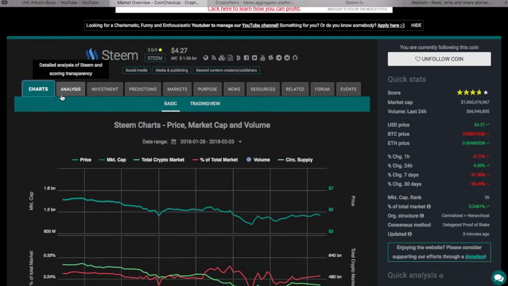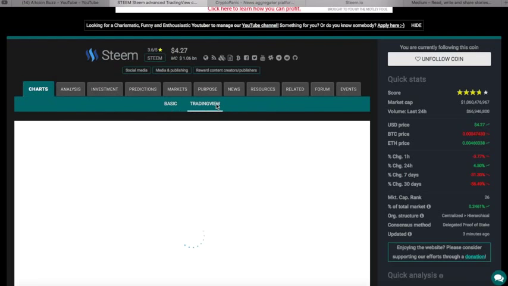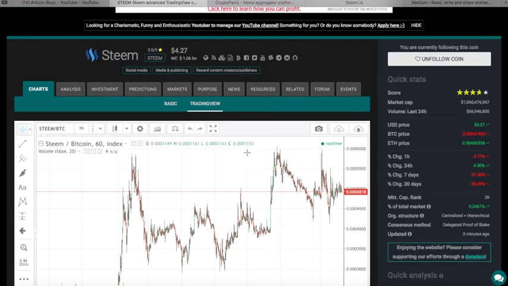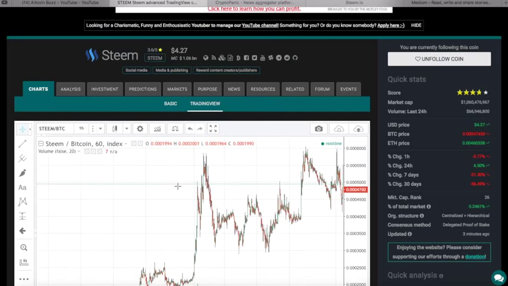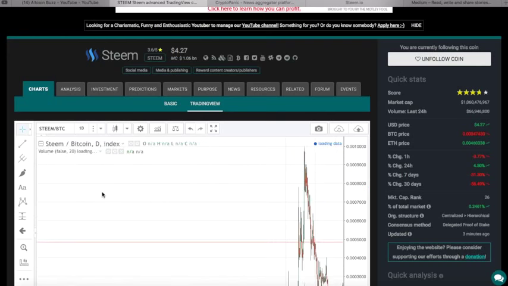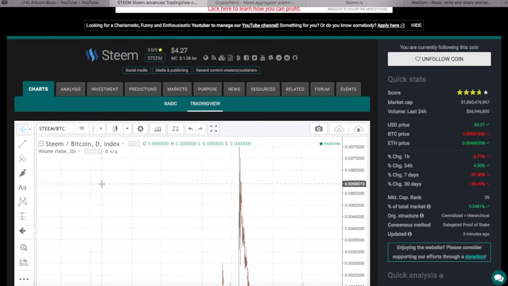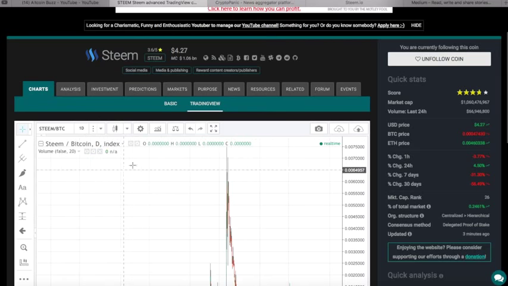I told you I wanted to go back to the TradingView chart. I want to find out if we have a potential here because I'm going to rank these. We have Steem, Status, and Redcoin. And I showed you my methodology for going through each one. I want to know what's the best potential, not only fundamentally, but for price and volume right now. If you want to get involved in one of these three best of breed, maybe you want to get in all three of these best on the list, and there's enough trading volume to do it. And there's potential. So I'm going to the TradingView chart.